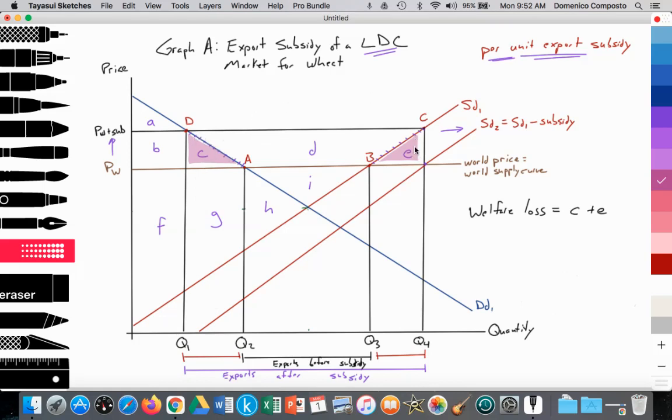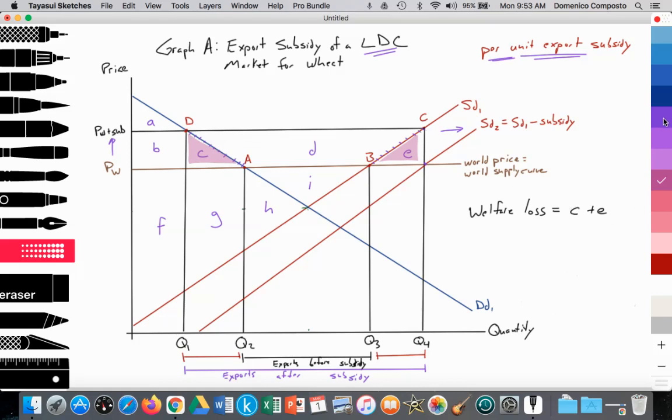In addition, area E is a welfare loss because we have increased production by a firm that perhaps should not be producing if they're not allowed to receive the export subsidy according to WTO rules, or if they are, they're increasing output, but the value of the government subsidy of areas C, D, and E leads to this welfare loss.